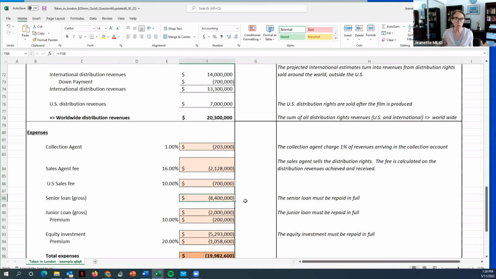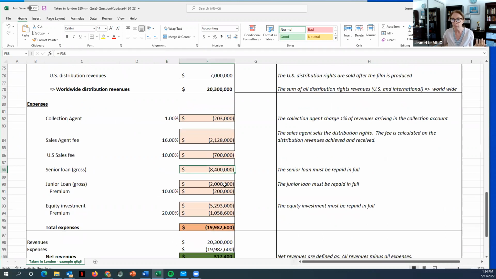Then we have to pay the senior loan back, the gross loan amount, which was 8,400,000. Then we pay the junior lender, the 2 million that they gave us, but they're charging us a premium of 10%. So we have to pay that here on top. And the premium was given to you in the case study assumptions. So basically just adding that here. The equity gave us 5,293,000. And again, they get that 20% premium. So we're adding that here.